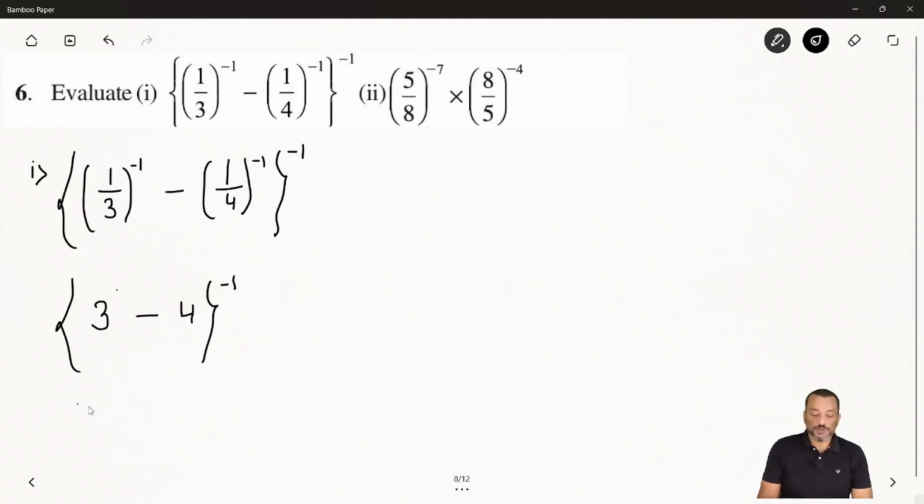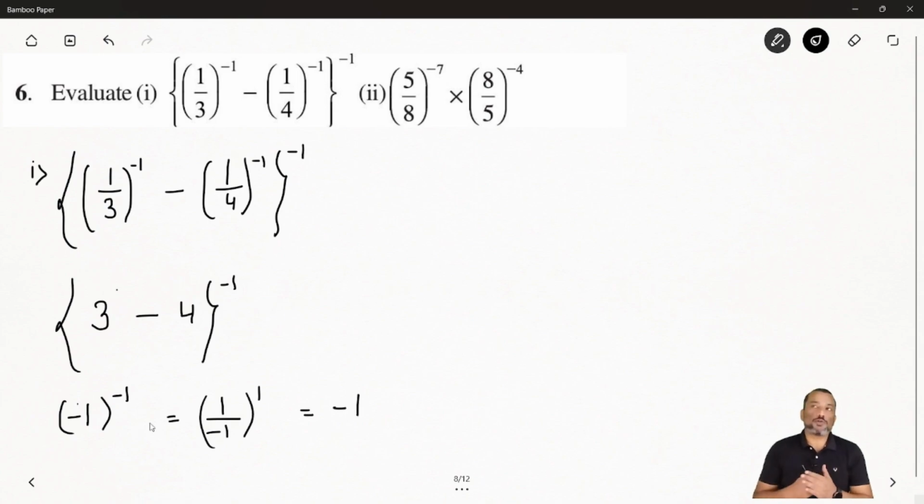3 minus 4, you will get 1 minus 1, and minus 1 exponent, you will get minus 1. So which means you can say 1 by minus 1, whole power is 1. Okay, so your final answer is minus 1. Hope it's clear. If the numerator or denominator, anyone is negative, the whole fraction is negative. Okay, so hope you understand.